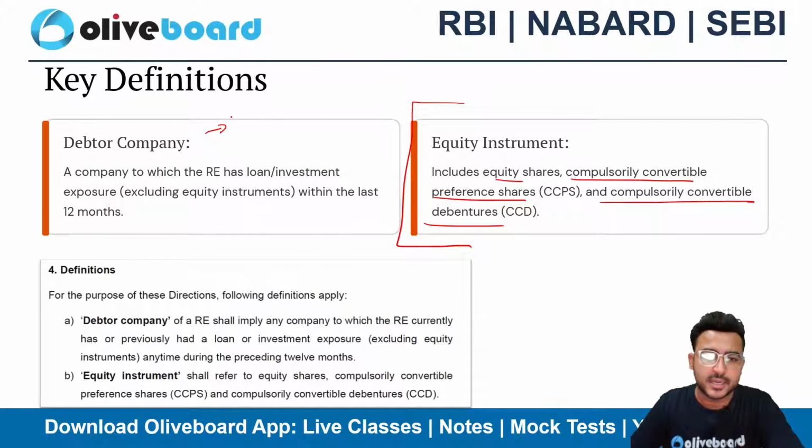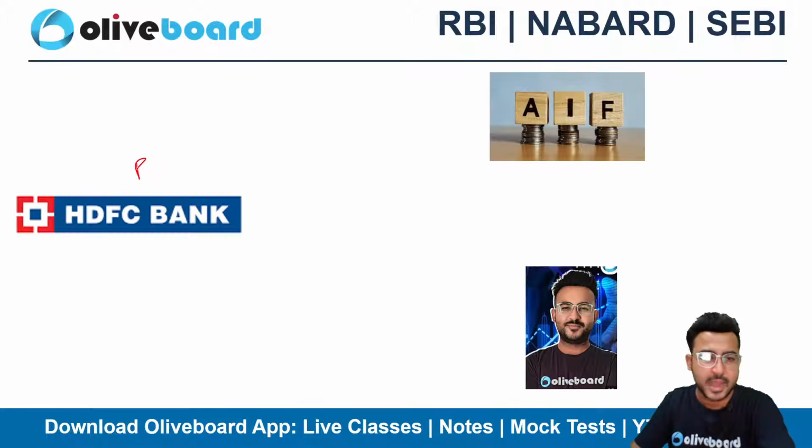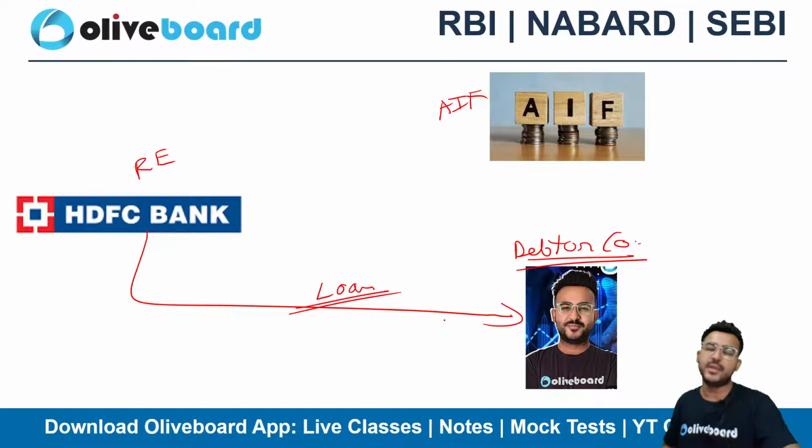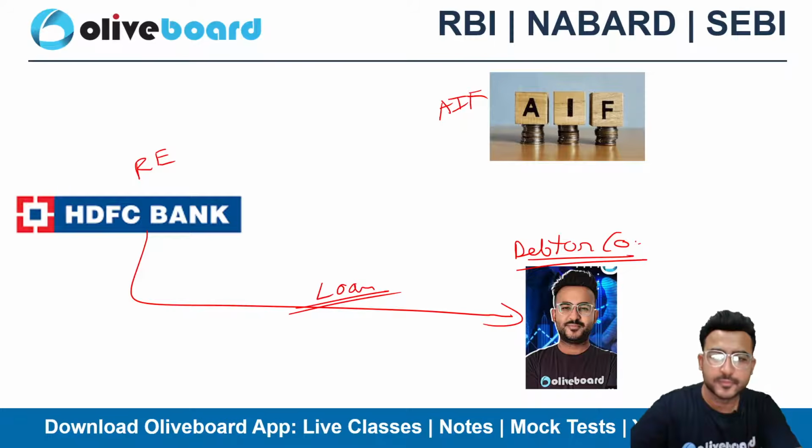Debtor company, who is the debtor company? I am the debtor company here, right? The regulated entity is HDFC Bank. This is the regulated entity. This is the AIF, and I am the debtor company. Why am I called the debtor company? Because HDFC Bank has given a loan to my company, so definitely I'll be a debtor of HDFC Bank.